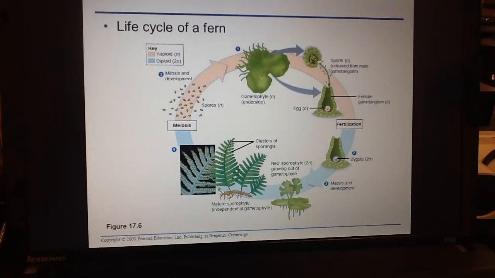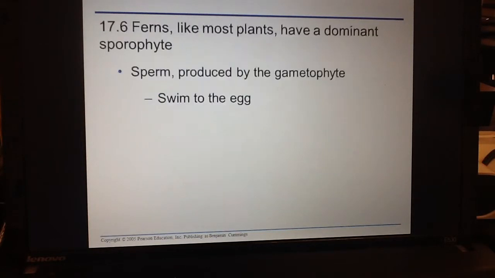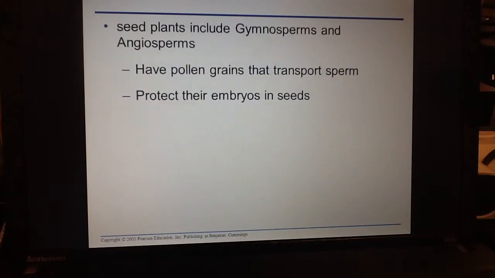So ferns and mosses are similar because they both have to have water for flagellated sperm to swim in. But a fern is different from a moss because the fern has the dominant sporophyte generation, whereas the moss has the dominant gametophyte. Now, there are higher level of plants that have seeds, and these are your gymnosperms and your angiosperms.